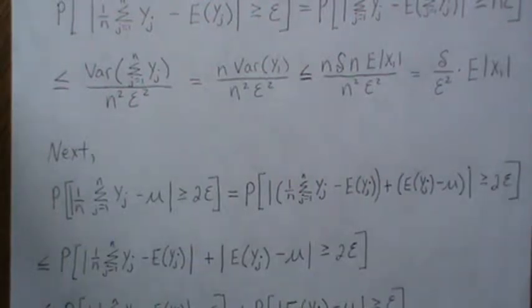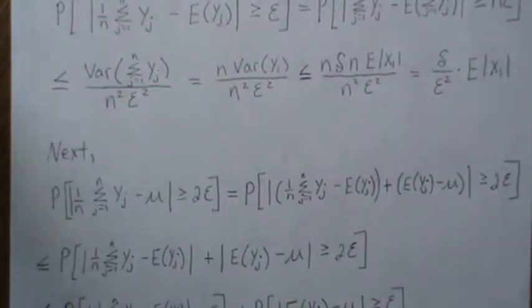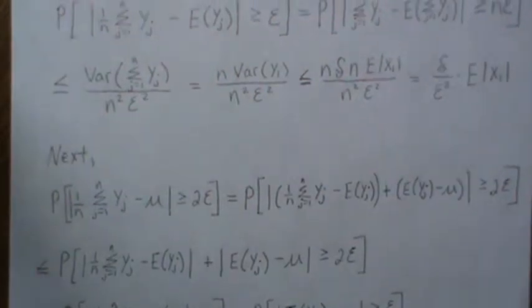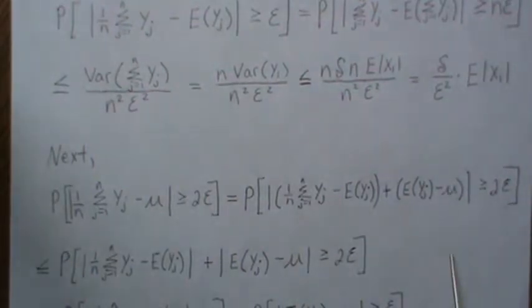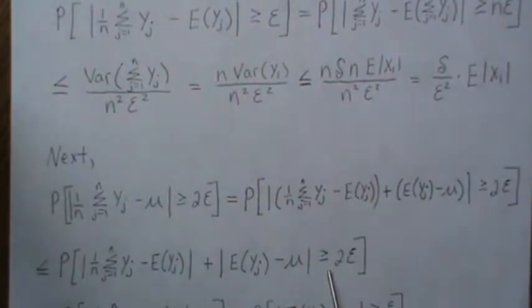Now this next step is not obvious. The way that I like to go from this step to this step, which you can't see yet, is to look at a Cartesian coordinate system and call this the absolute value of x, so x should be on the abscissa, and this the absolute value of y, the ordinate axis. Then plot the region for that being greater than 2 epsilon. It ends up being like a little diamond region, and then everything outside that is shaded.